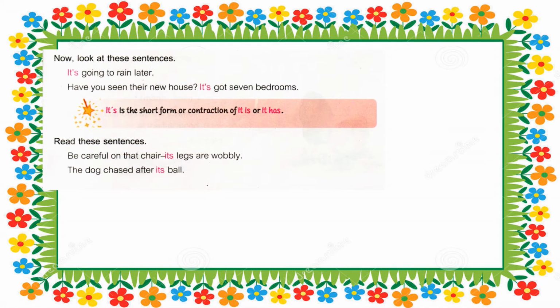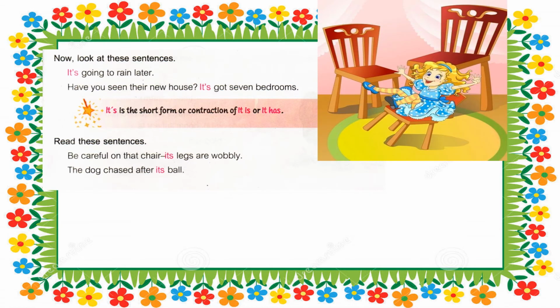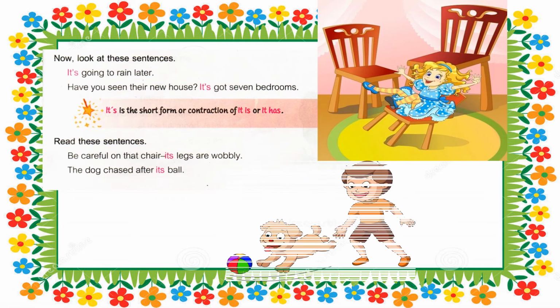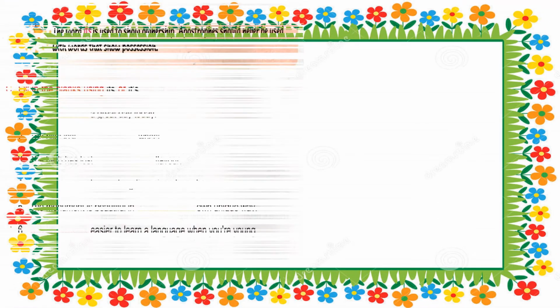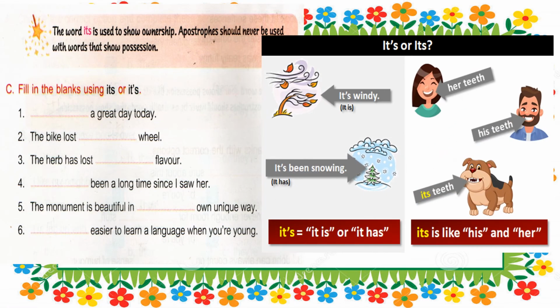Read these sentences. Be careful on that chair. Its legs are wobbling. Wobbling means shaking. The dog chased after its ball. The word its is used to show ownership. Apostrophes should never be used with words that show possession.